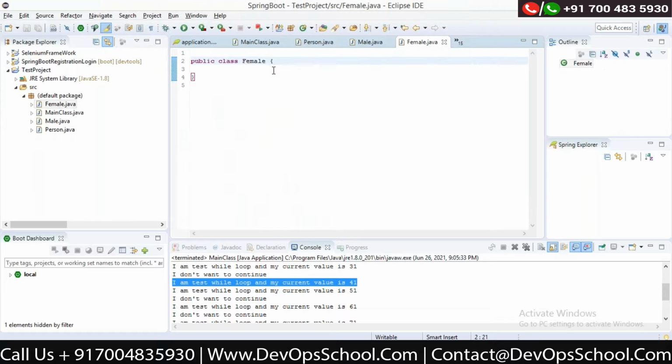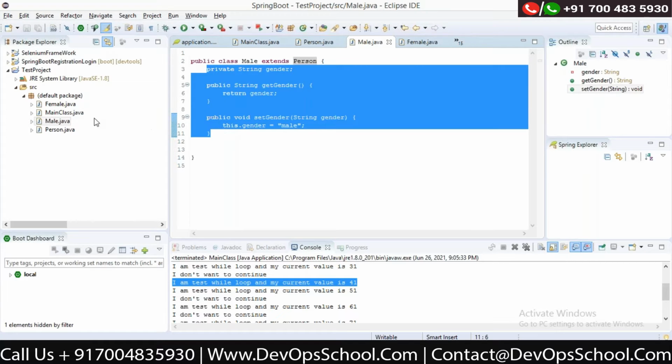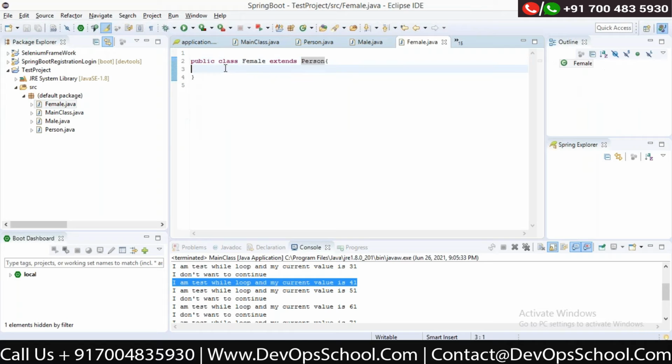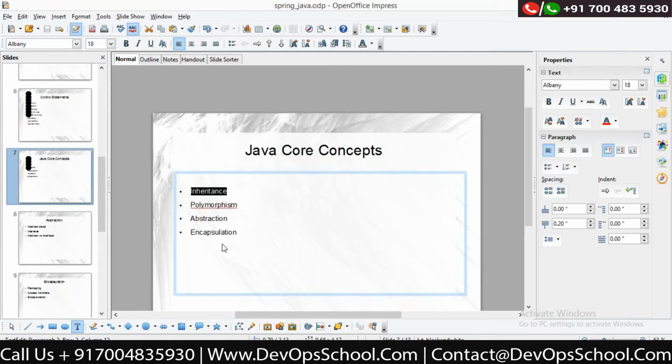I can use the same in the female class also, because female is also a person, right? So the same thing that we have done here, we can do here also. So this is the use of inheritance.